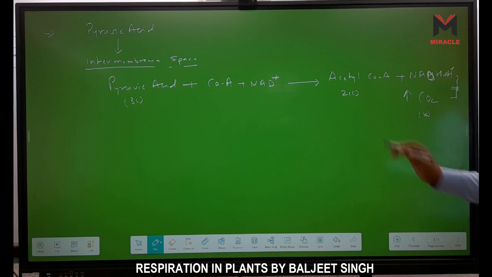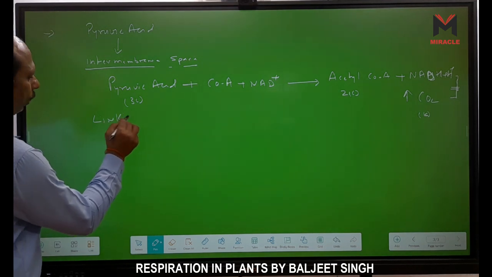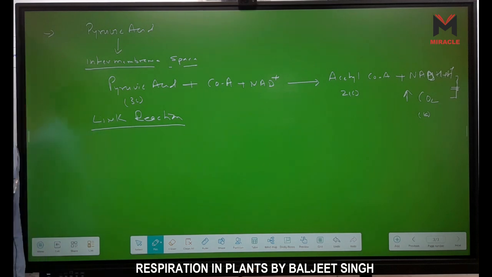So this one is called the linking reaction, the link reaction. Why is it called link reaction? Because pyruvic acid is not used in Krebs cycle directly. First, it has to convert into acetyl-CoA enzyme. First, it has to release one carbon molecule. Because oxaloacetic acid only binds with acetyl coenzyme, which is a 2 carbon molecule, right?